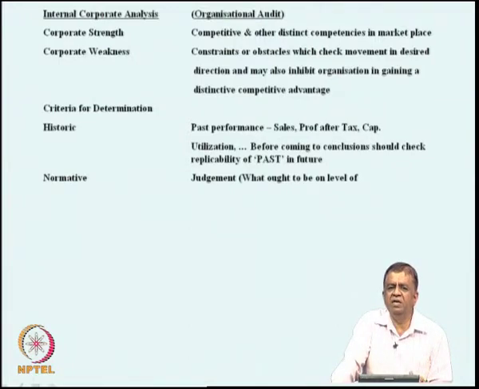Then, over the last 3 years, to what extent you can replicate it in the next 2 or 3 years, whether the same environment is likely to hold, you see whether it is possible.